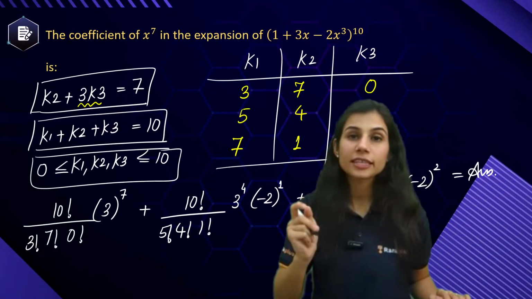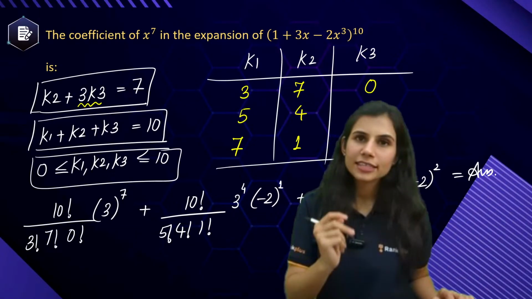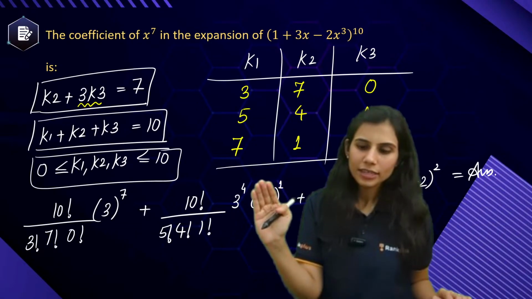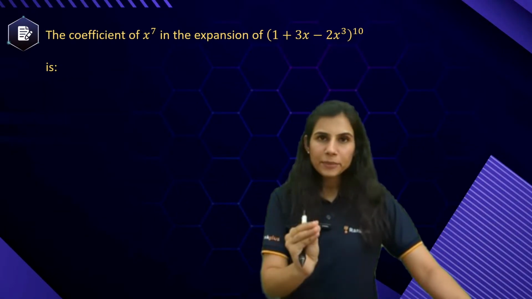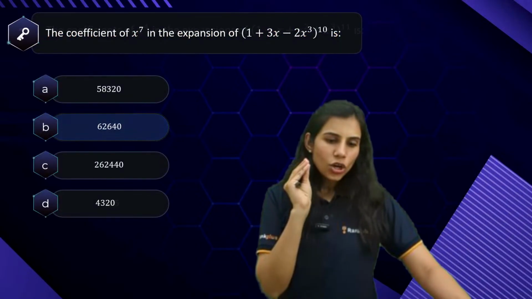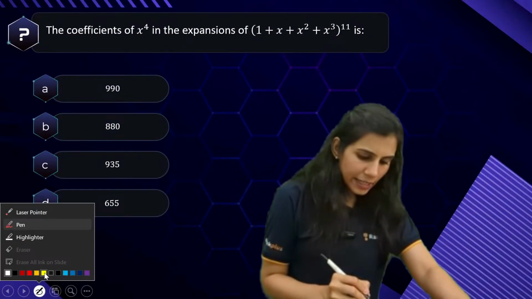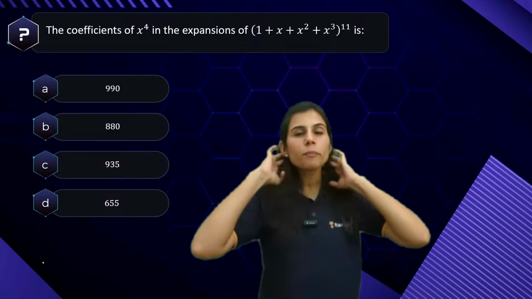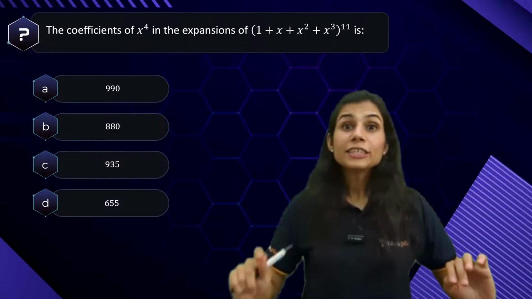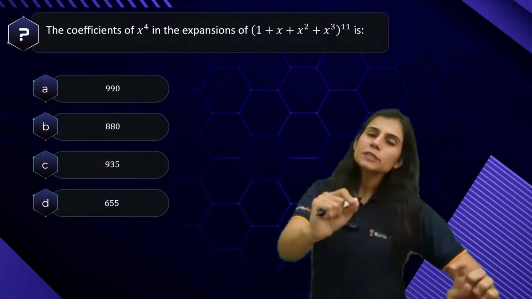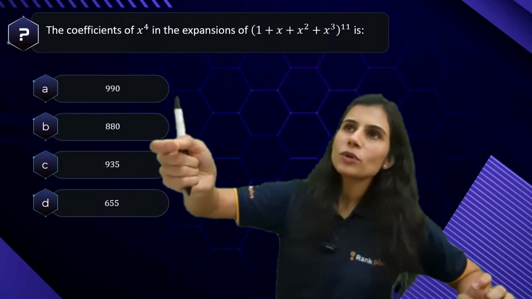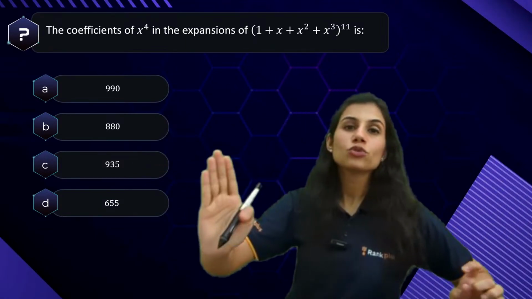miss out on even a single case. If you miss out on even a single case, the question is gone. Add all the 3 things and you get the answer. Now what happens? I'll give you a good news now. What happens many a times the question looks like it's of a multinomial expansion, but it's possible to crack it using binomial approach. And whenever it is possible to crack a multinomial question using binomial approach, you must do that.